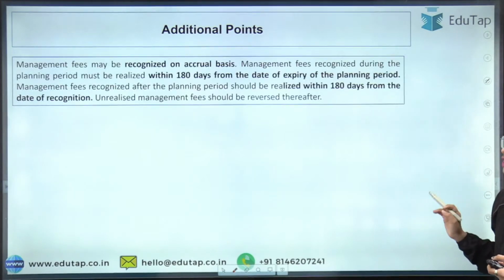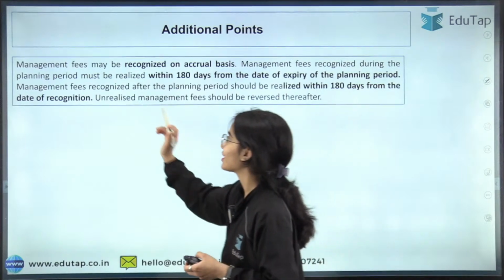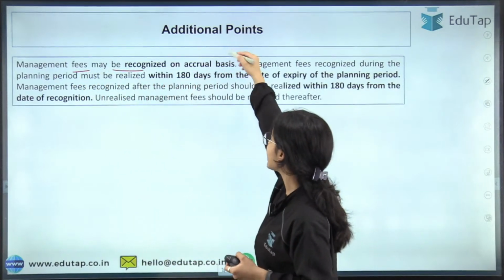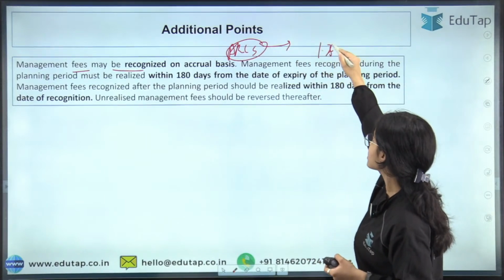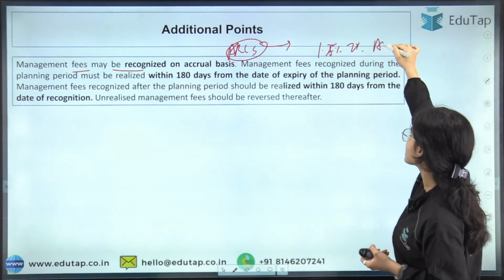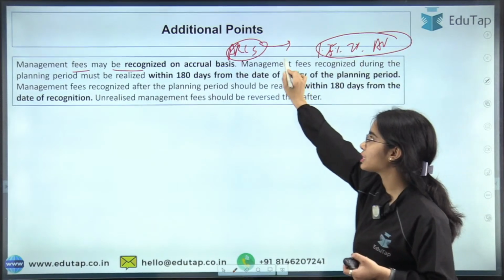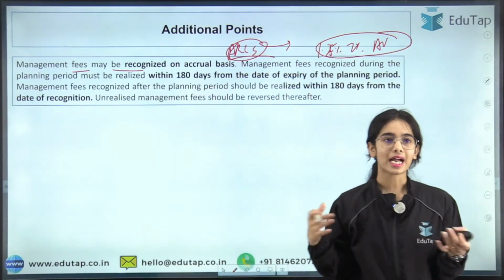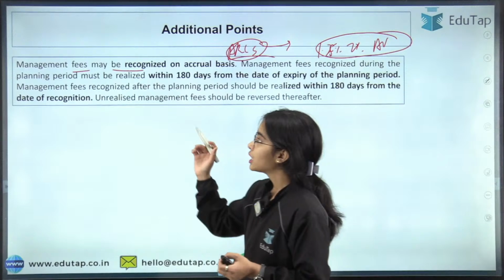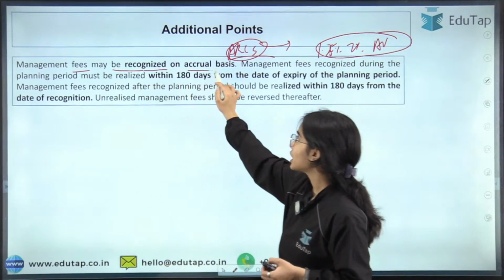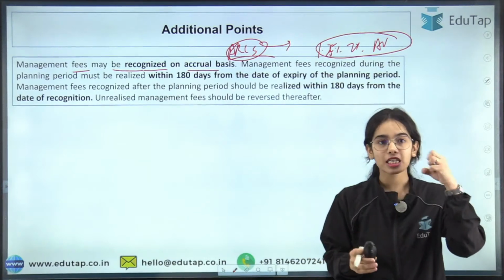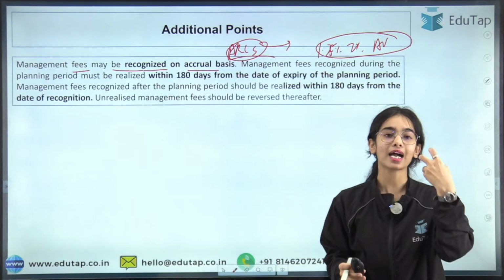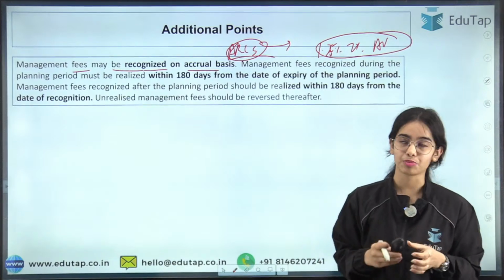Okay. Additional points. This is the last slide. Management fees. Now the ARCs take management fees, let's say 1.5% or 2% of asset value. So this much of management fees is taken by the ARCs. That is how they earn also. Okay. So management fees may be recognized on an accrual basis. That means whether they have taken it or not. Okay. When they receive it, then it is considered the management fees.